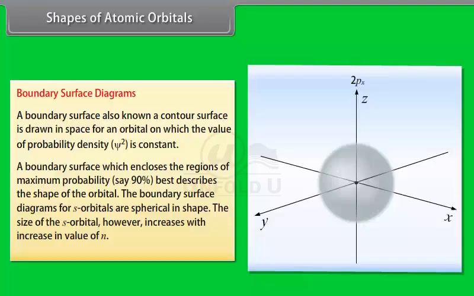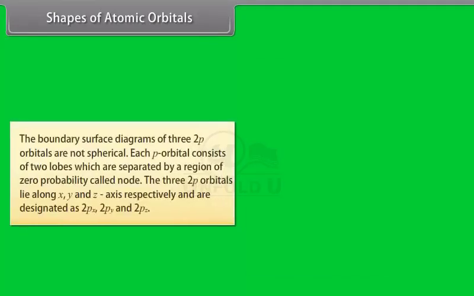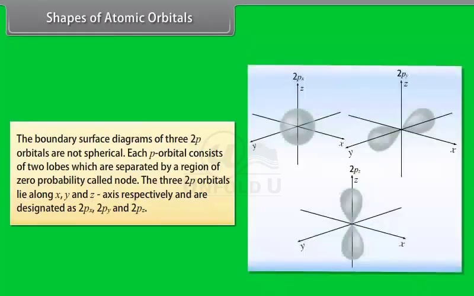The boundary surface diagrams for s orbitals are spherical in shape. The size of the s orbital, however, increases with increase in the value of n. The boundary surface diagrams of the three 2p orbitals are not spherical. Each p orbital consists of two lobes which are separated by a region of zero probability called a node. The three 2p orbitals lie along the x, y and z axes respectively and are designated as 2px, 2py and 2pz.